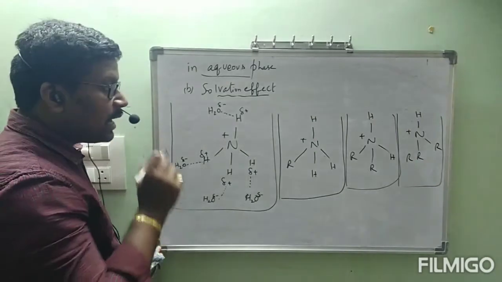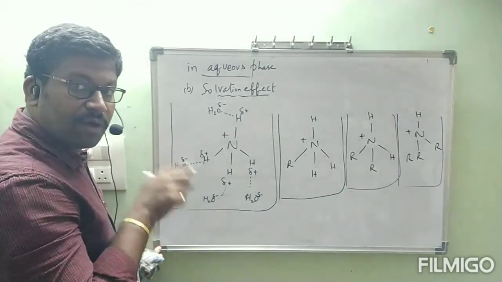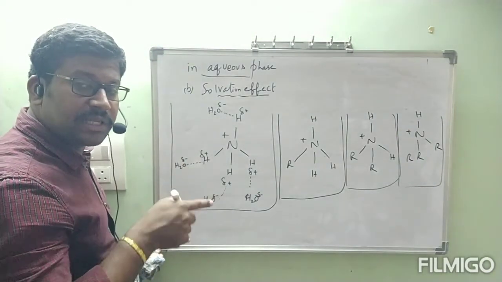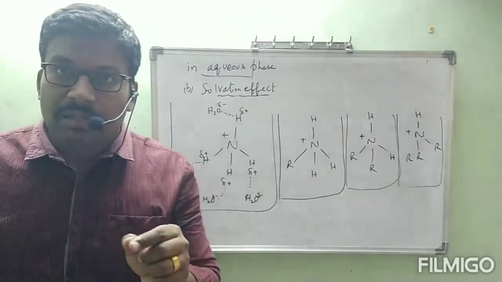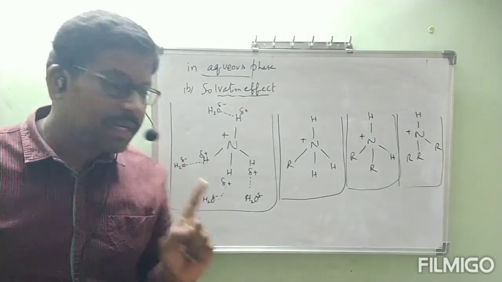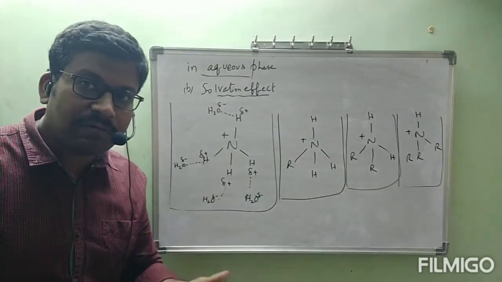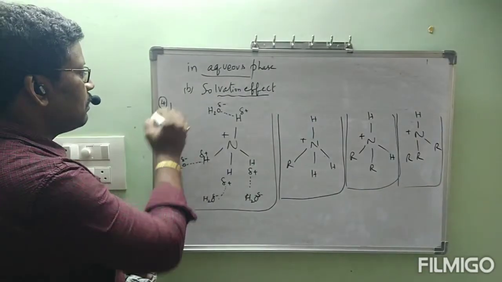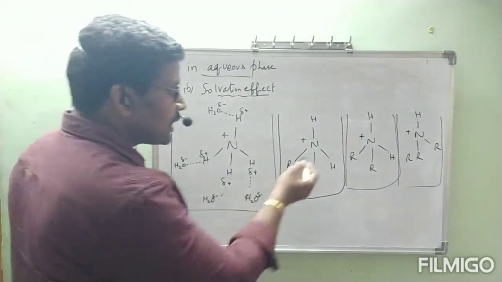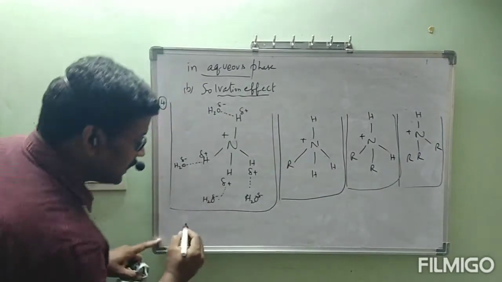Like that, ammonium ion can form how many hydrogen bonds when it is dissolved in water? One more time. Ammonium ion is able to form how many hydrogen bonds when it is dissolved in water? How many? 4. 4 hydrogen bonds. Next, coming to primary ammonium ion.